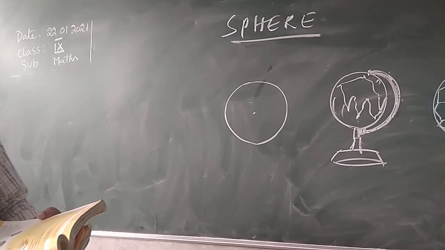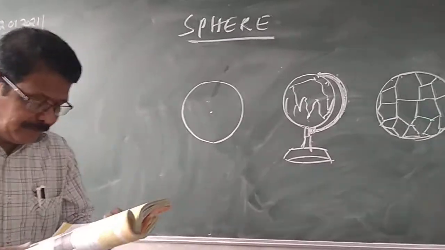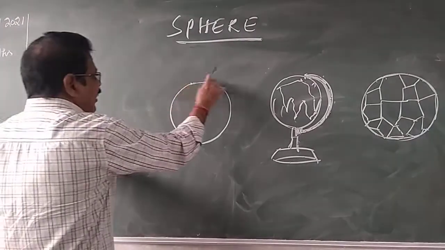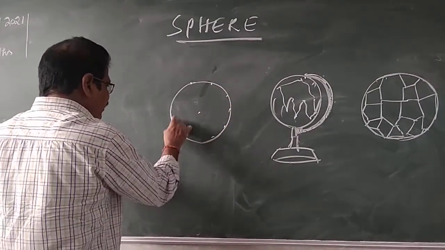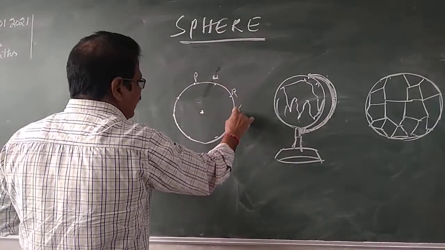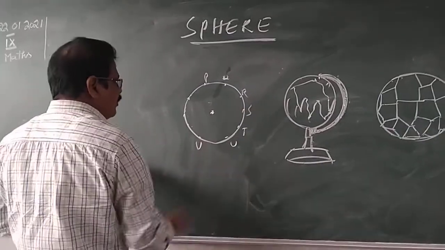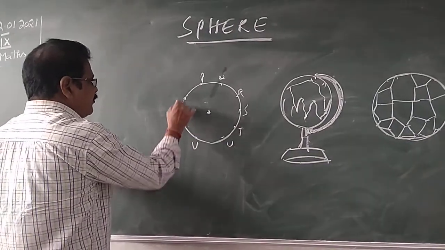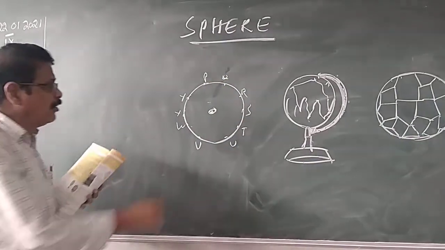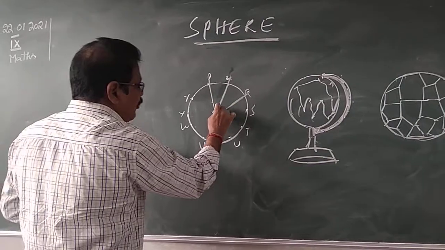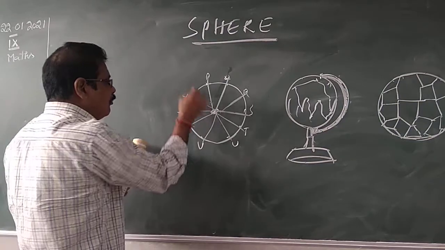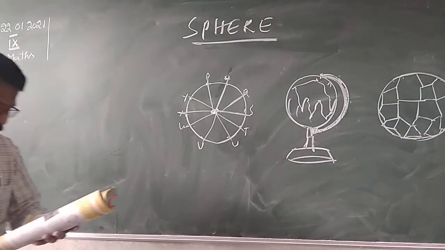So circle, you know that a circle is a plane closed figure whose every point lies at a constant distance from the center. Whatever points lie on the circle, they are all at a constant distance from the center. Points P, Q, R, S, T, U, V, W, X, Y are all at equal distance. OP, OQ, OR, OS, OT, OU, OV, OW, OX are all equal. This is called a circle.